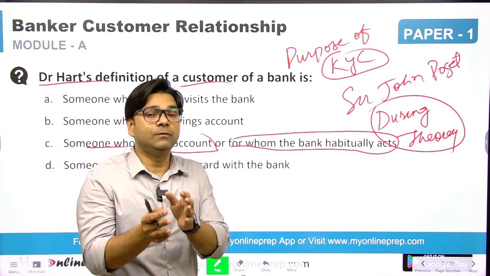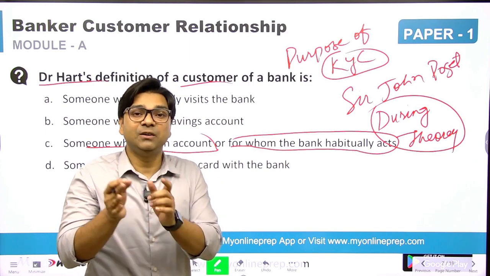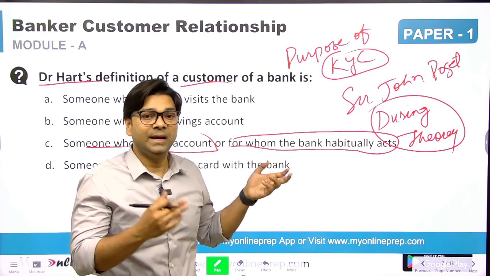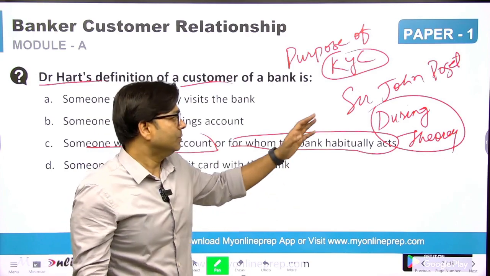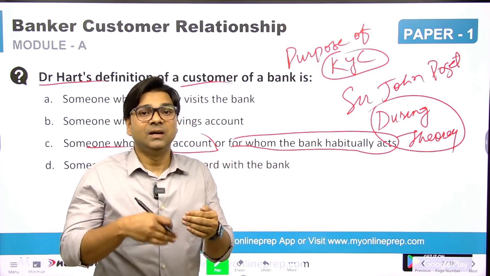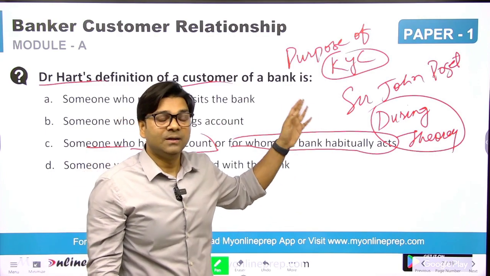Be careful while reading the question. If the question is asked as per the duration theory, maybe John's name will not be there, but if duration theory is mentioned, then you understand that this is where the customer has a duration of transaction, and this definition of customer will come.